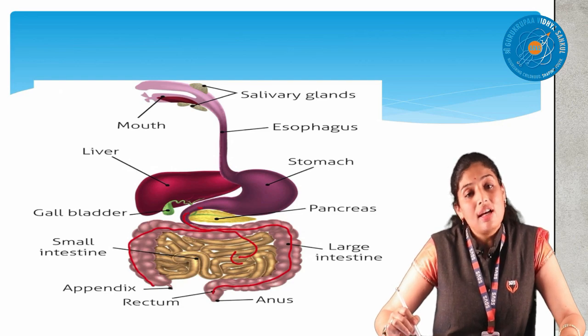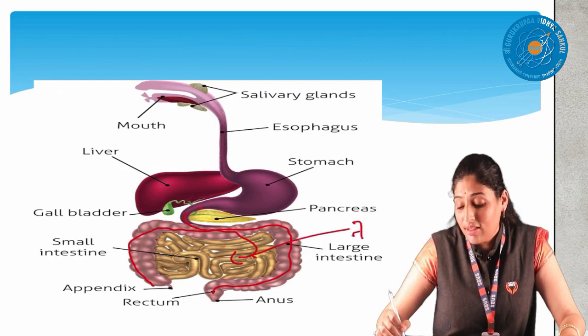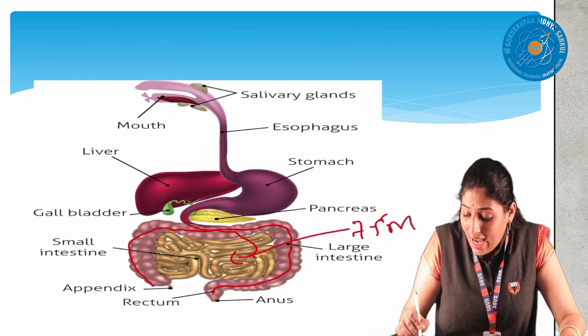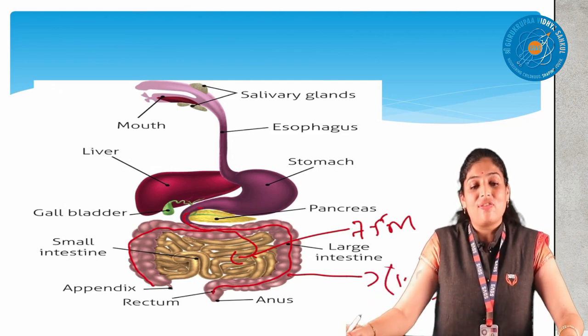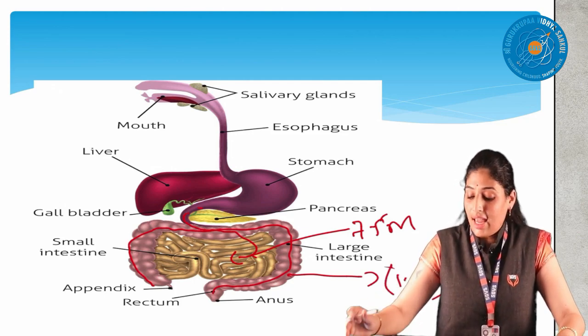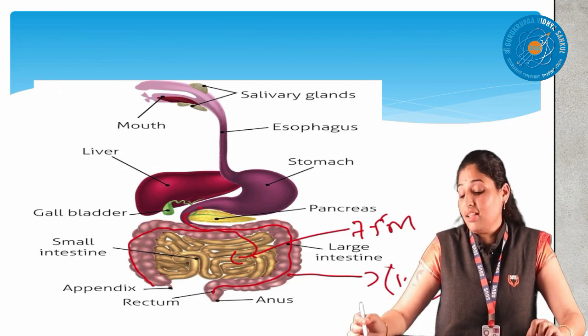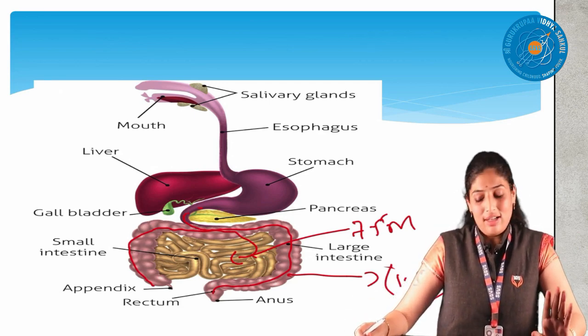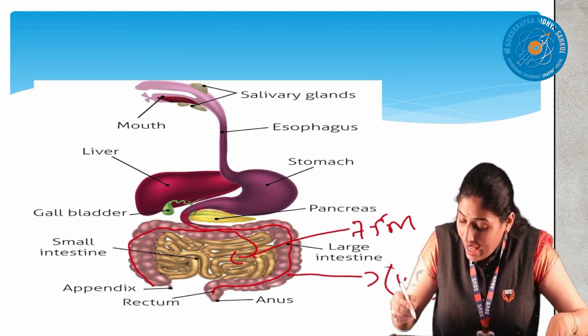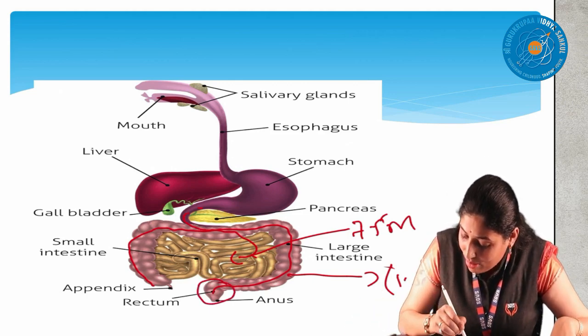Which one is longer? The small intestine is 7.5 meters and the large intestine is only 1.5 meters. This is the difference, you know. The small intestine performs digestion and absorption, but the large intestine only stores the undigested waste food. I explained the rectum. You remember now.